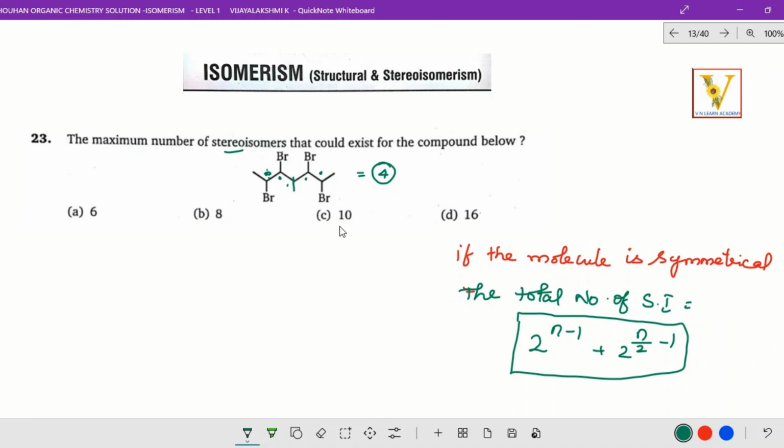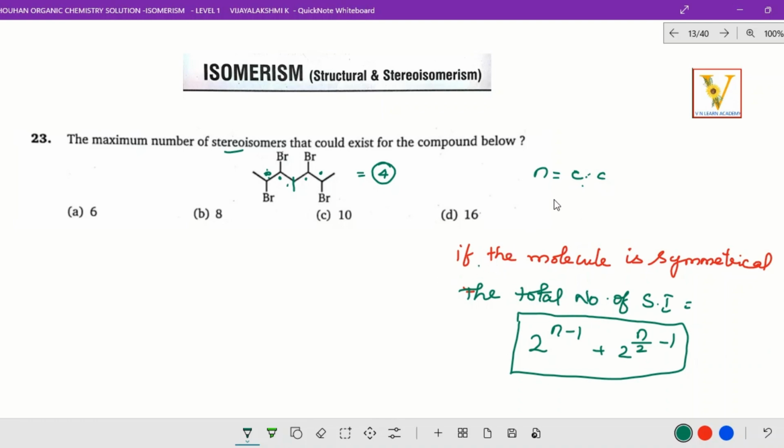So symmetric molecule means there is a formula for it. If a molecule is symmetrical, for the total number of stereoisomers they have given one formula. So what is the formula? It is 2 to the power of n minus 1 plus 2 to the power of n by 2 minus 1. So what is n? n is nothing but the number of chiral centers.